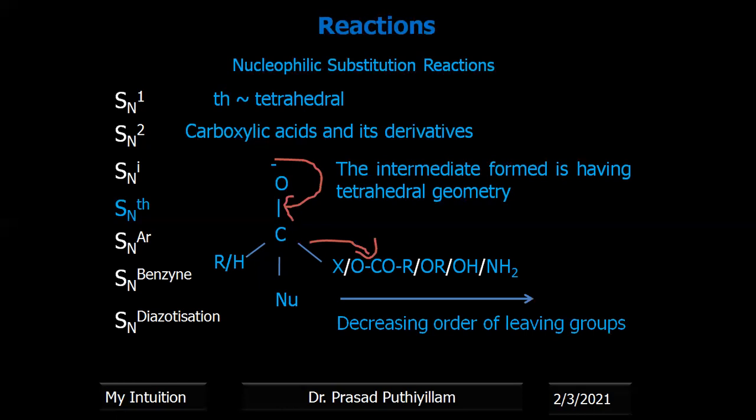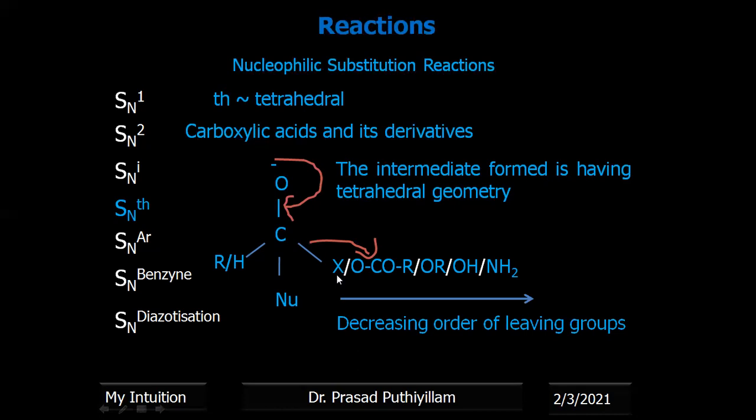X, the halogen, has a high tendency to act as a leaving group. Therefore, if a halogen is already present and the nucleophile is NH2, then that reaction can happen at a faster rate. Whereas if the initial substrate is an amide, it cannot be replaced with the halide.